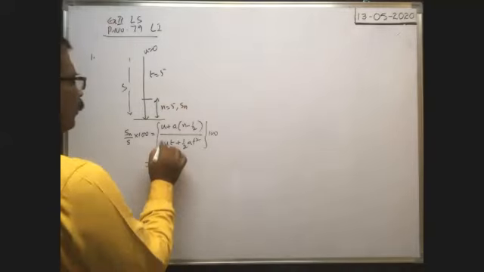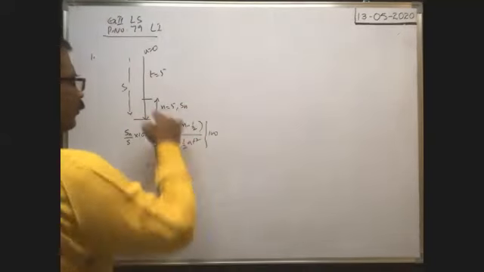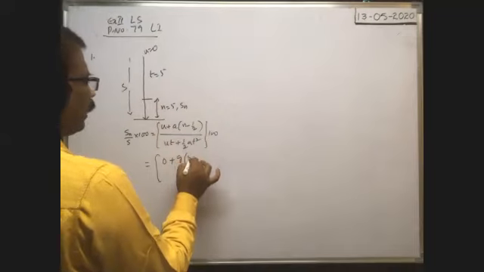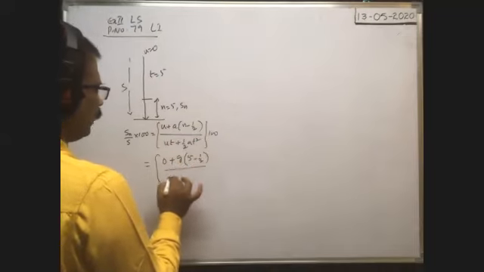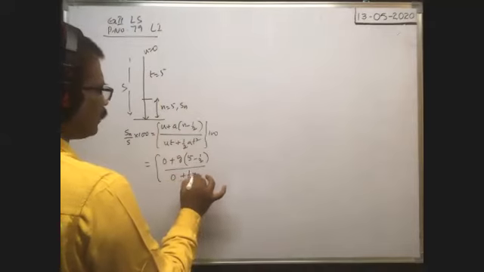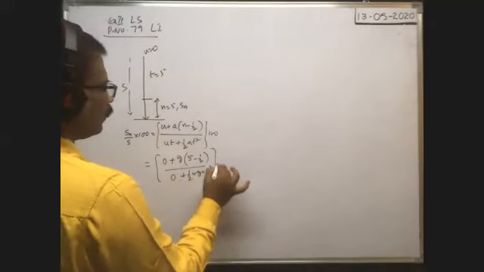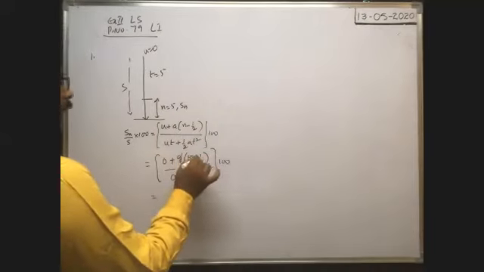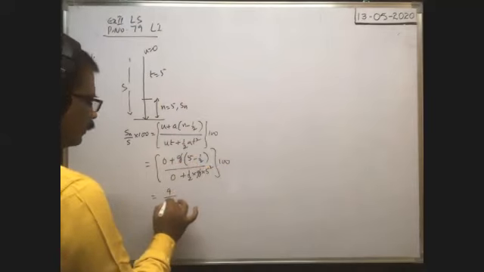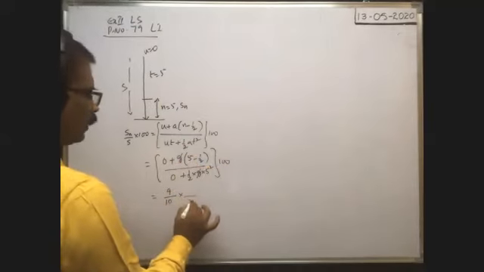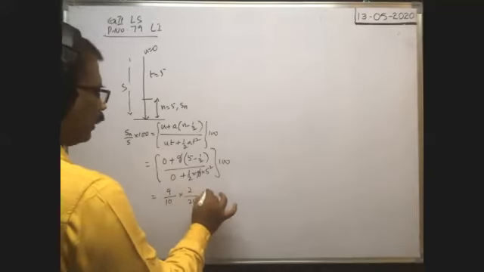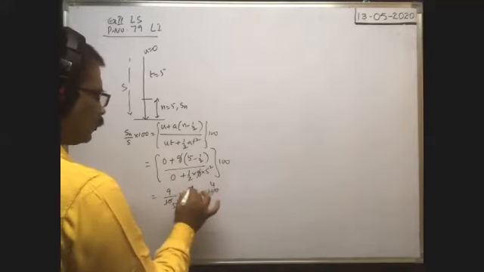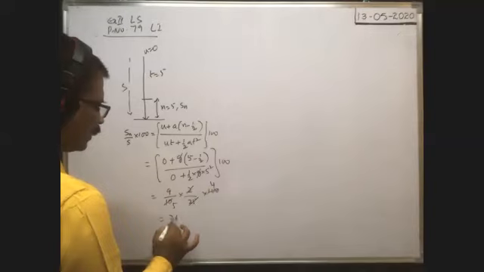This is equal to u means 0 plus, as it is a freely falling body, a is equal to g, into n means 5 minus 1 by 2, divided by u means 0 plus half, a means g, into t square means 5 square, into 100. So here g cancels. When you take LCM, it becomes 9 by 10 by 25 by 2, into 2 into 100. 25 4s are 100, 5 2s are 10, therefore 36 by 5.